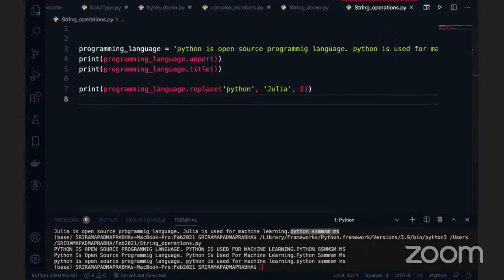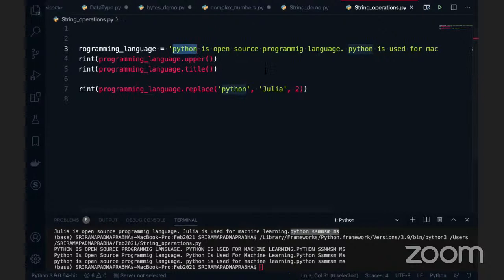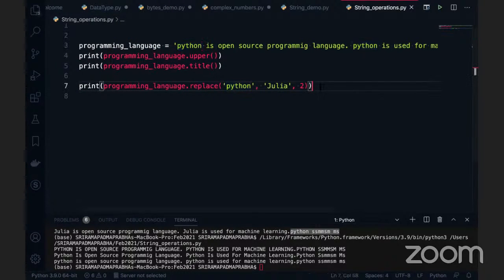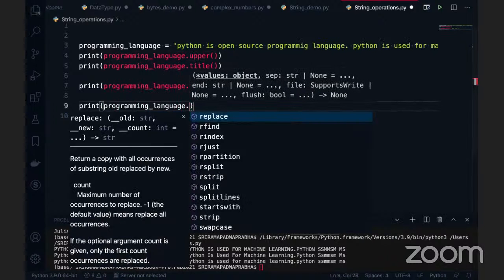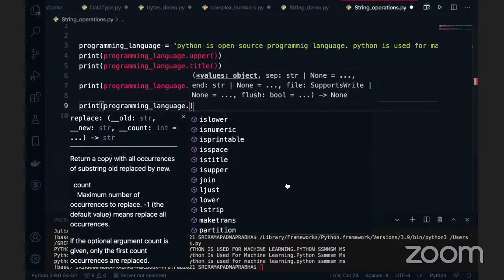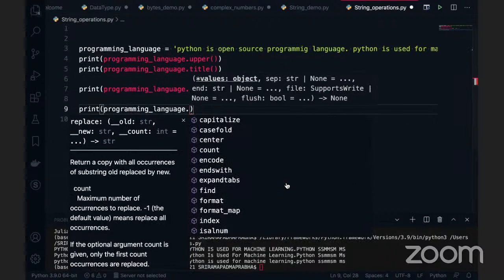What is the function to get the occurrences of Python? Meaning how many times this Python keyword is repeated. Okay, good question. So I'm going to use the print statement now, and we'll go through the string programming language dot. Can you see that? Is there any function here? Can we use it? There is a find function. Can I use the find function? Is it going to tell the index or something? Let me go and figure it out now.